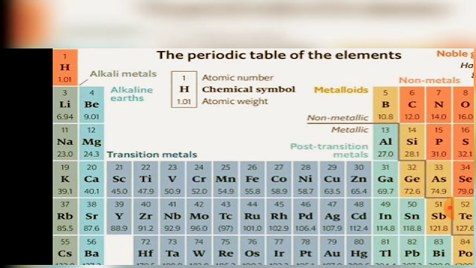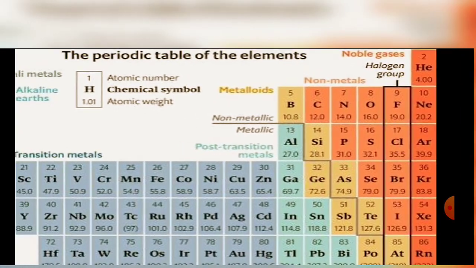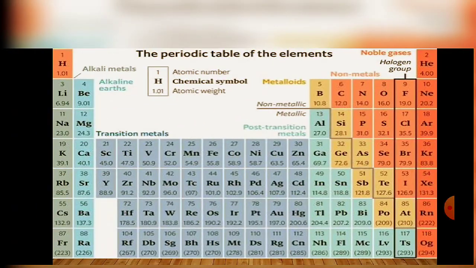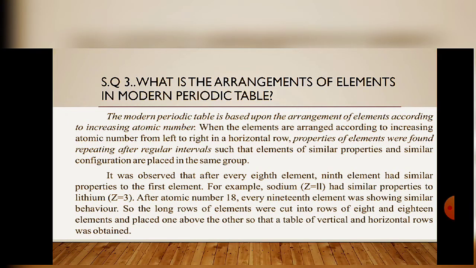So properties after regular intervals will repeat, and the elements with similar properties will be placed in the same group. So this is the arrangement of the modern periodic table, and you can see here the second paragraph.